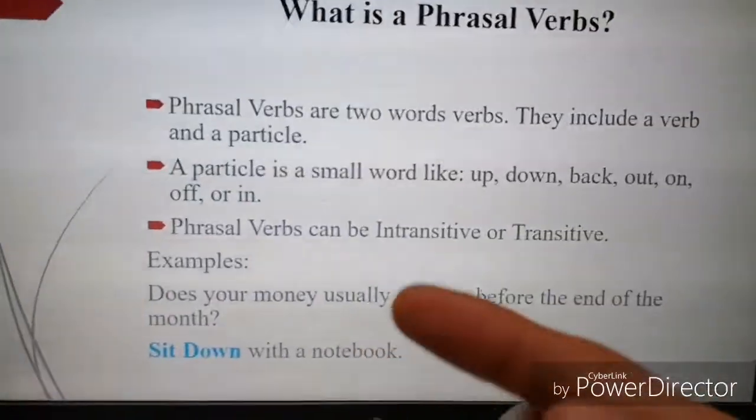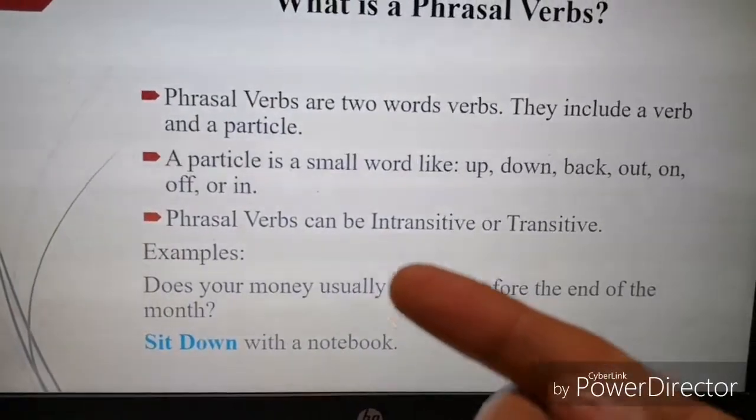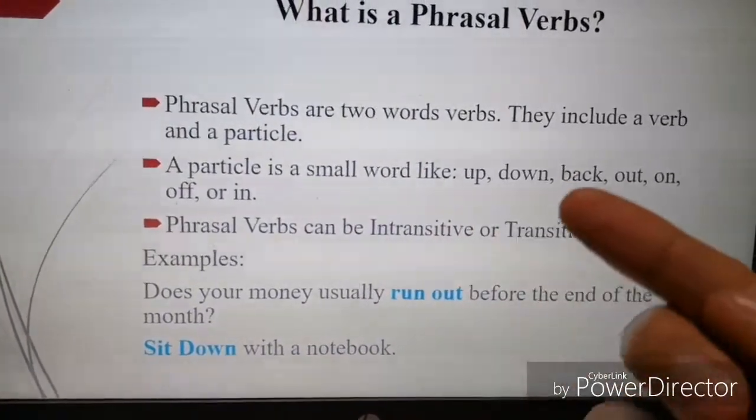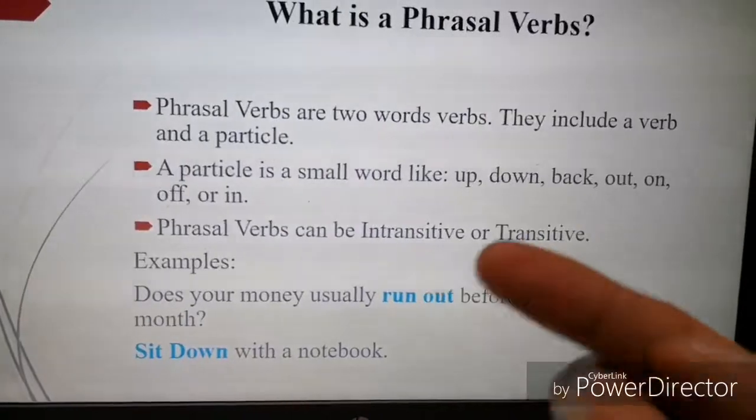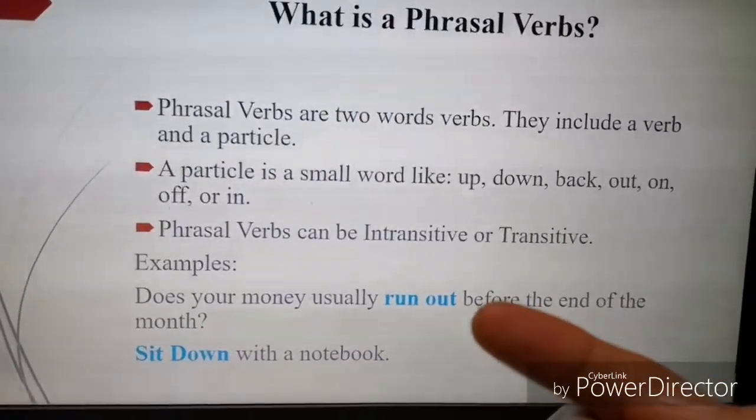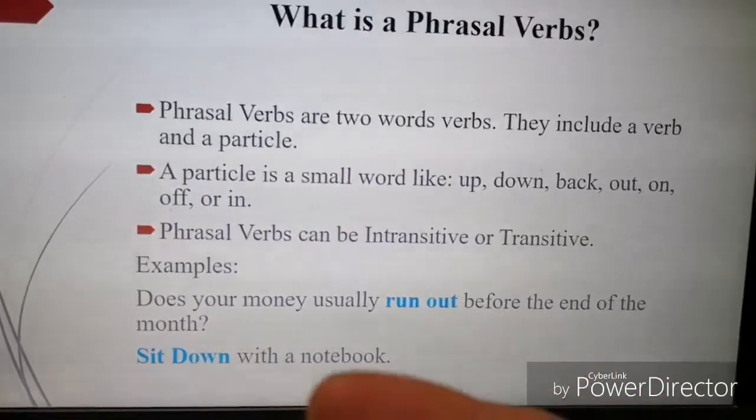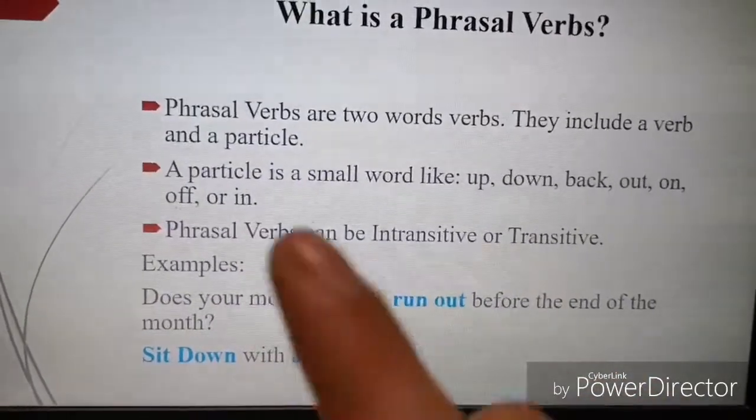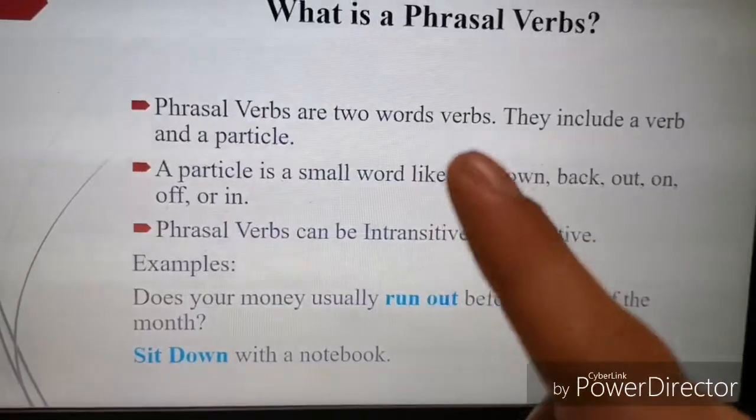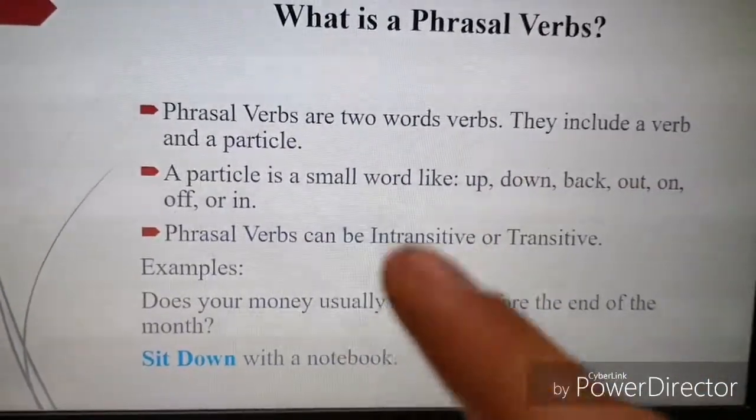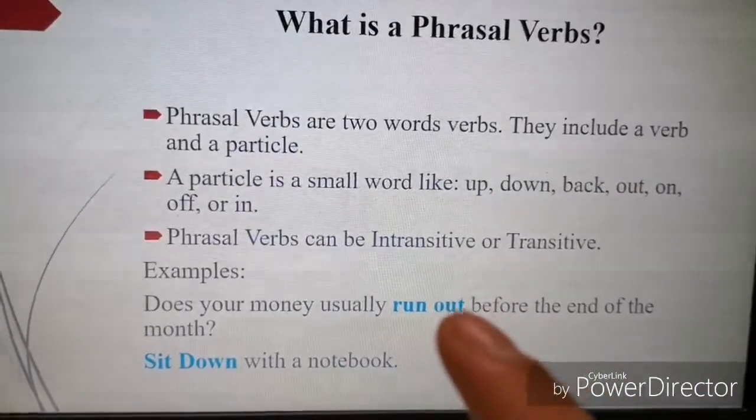As I told you, a particle is a small word like up, down, back, out, on, off, or in. Here you can see out and down, and run and sit are the verbs. Remember, phrasal verbs are two-word verbs. They include a verb and a particle.